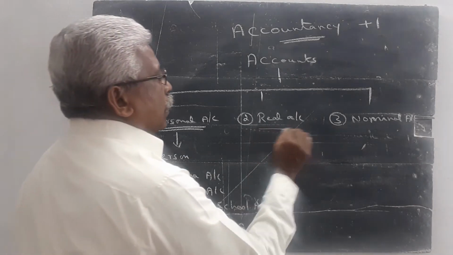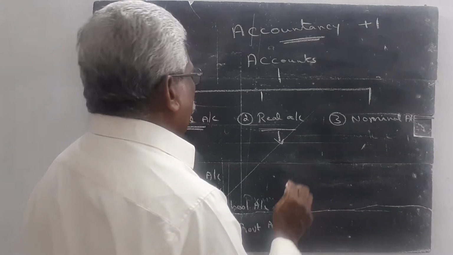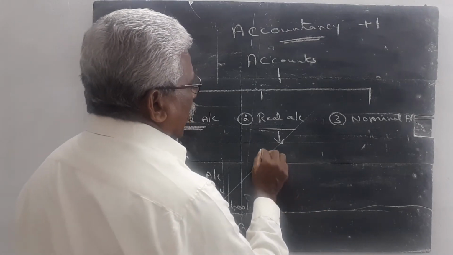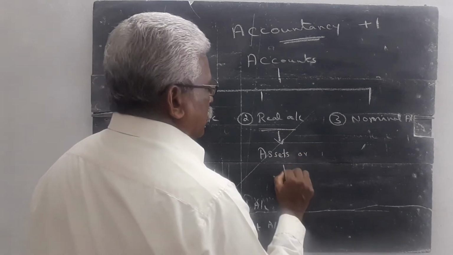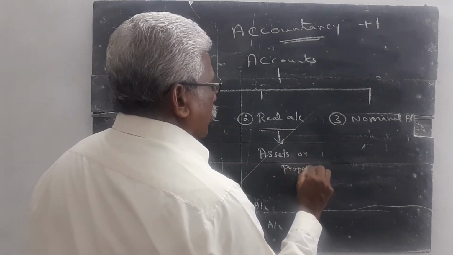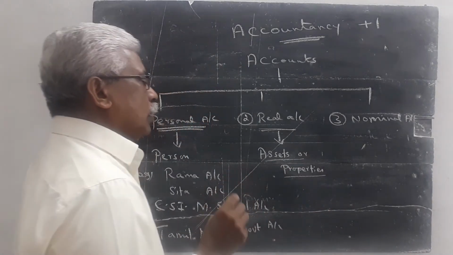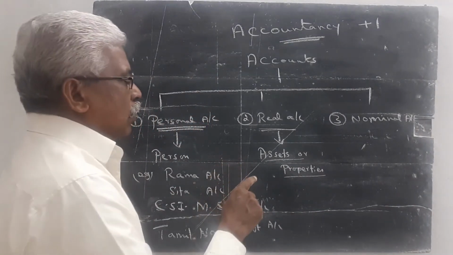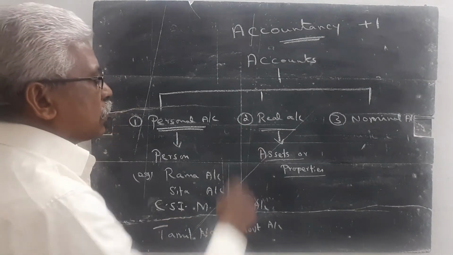Then, what is the meaning of real account? Real account means any account which explains about the assets or properties. The account which indicates about the assets or properties of a business concern or of the proprietor is called as a real account.